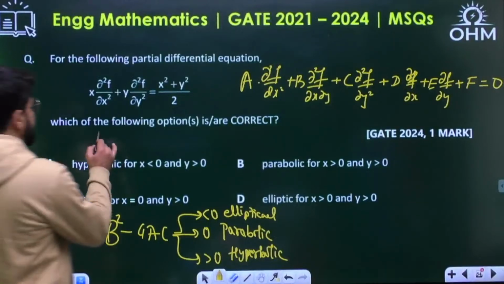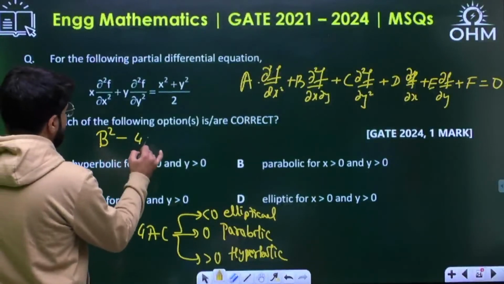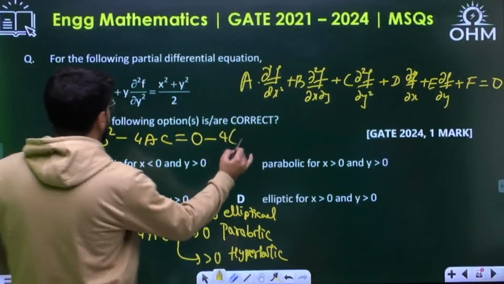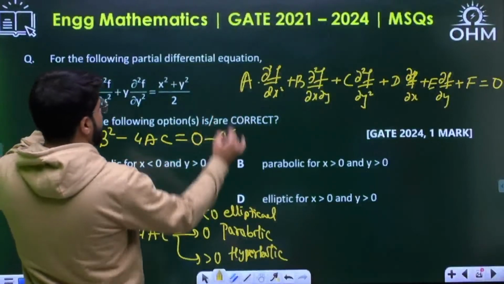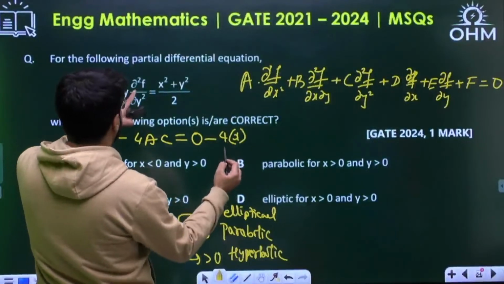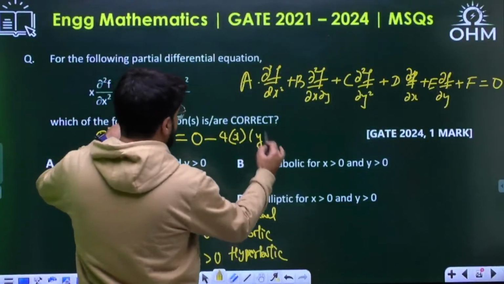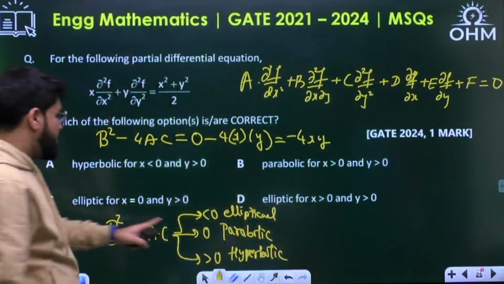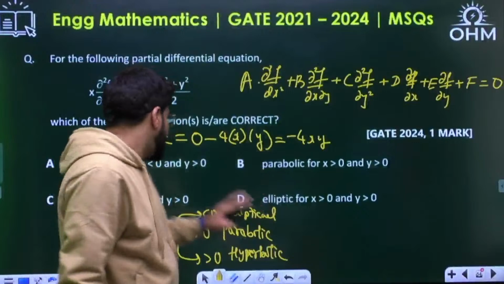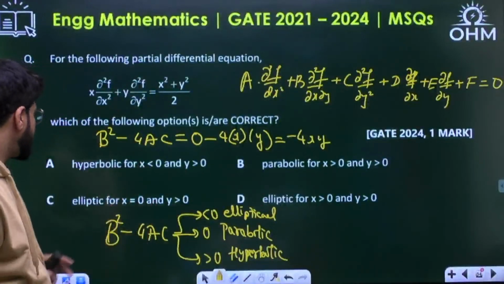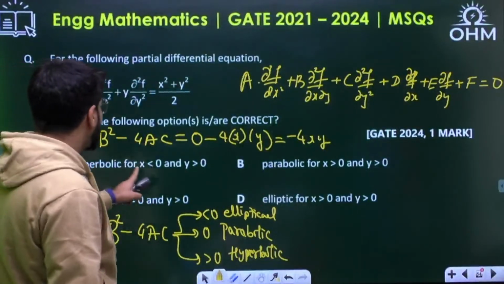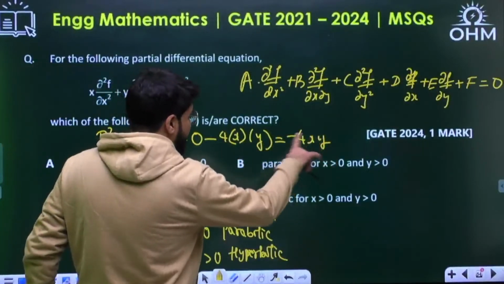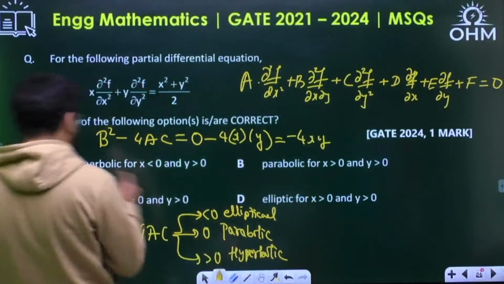So what is B square minus 4AC here? See, B, the double derivative with x and y, is not available. Minus 4, x is like A here, and the double derivative with y, the coefficient is y. So B square minus 4AC is minus 4xy. It can be parabolic only if x or y, any of them, is 0, which is not in any of the options. Now, is it hyperbolic for x negative, y positive? See, x negative, y positive, so the product will be negative, minus minus plus. So yes, for positive it is hyperbolic.